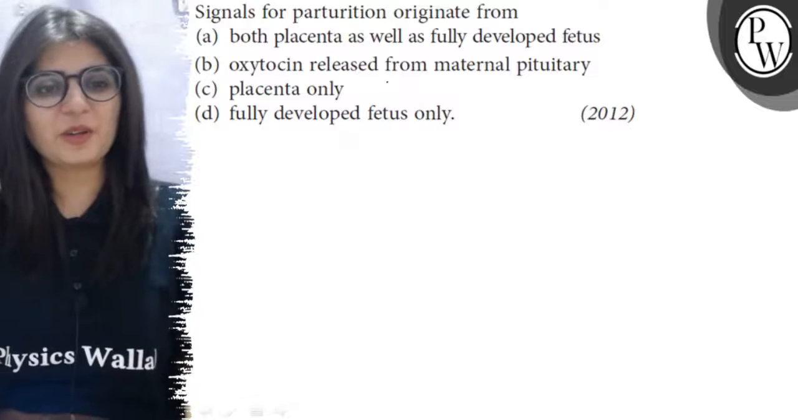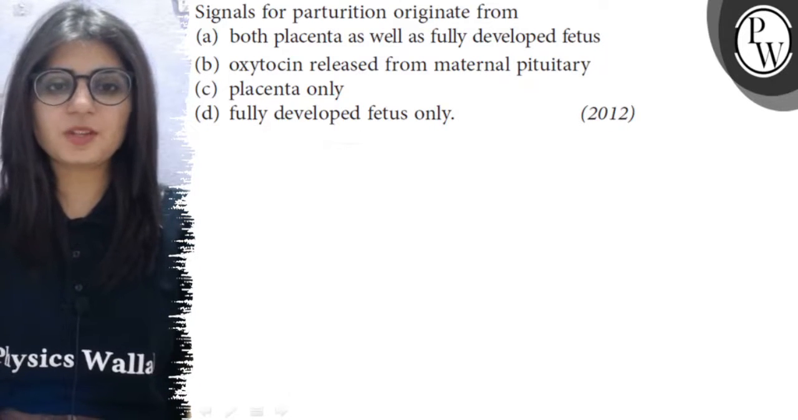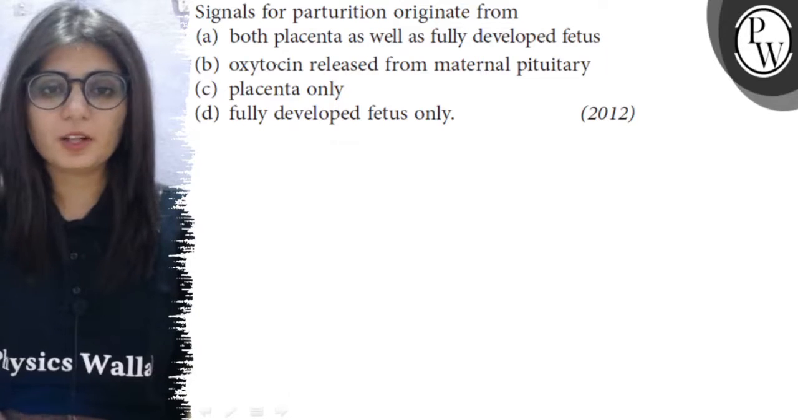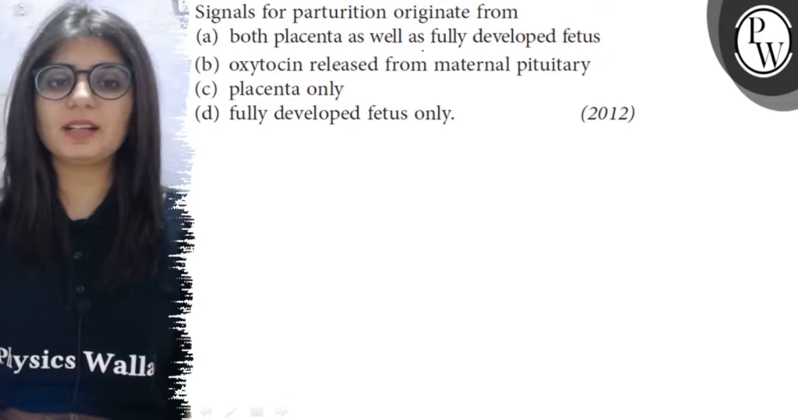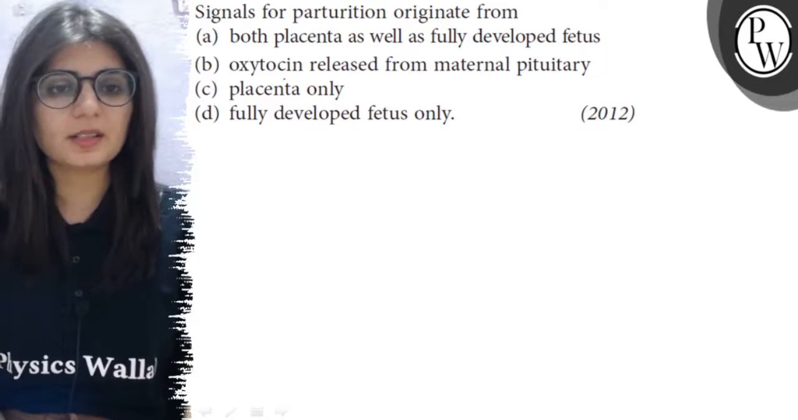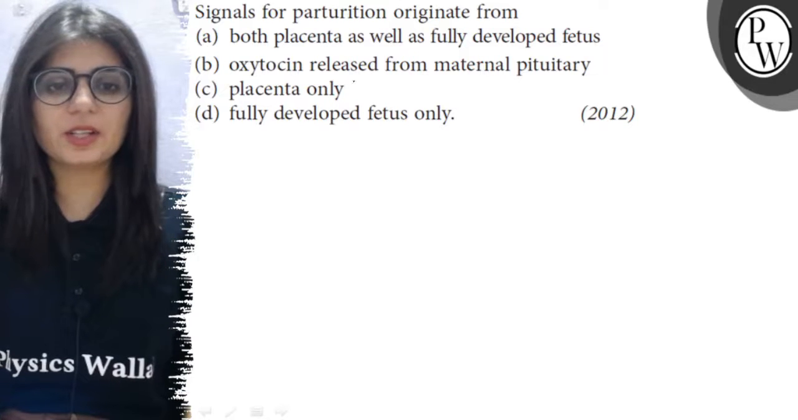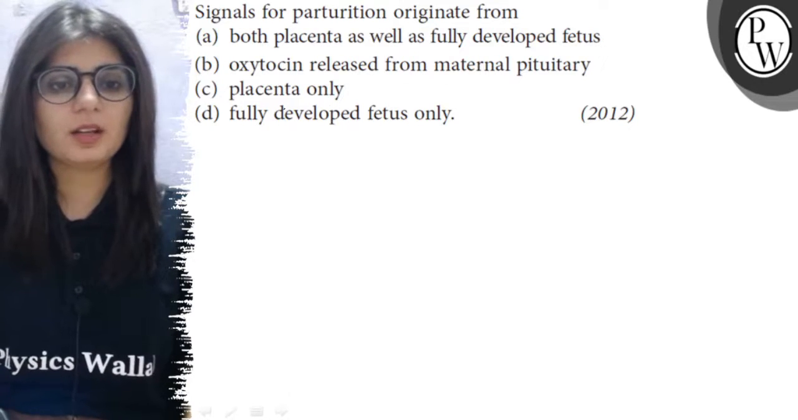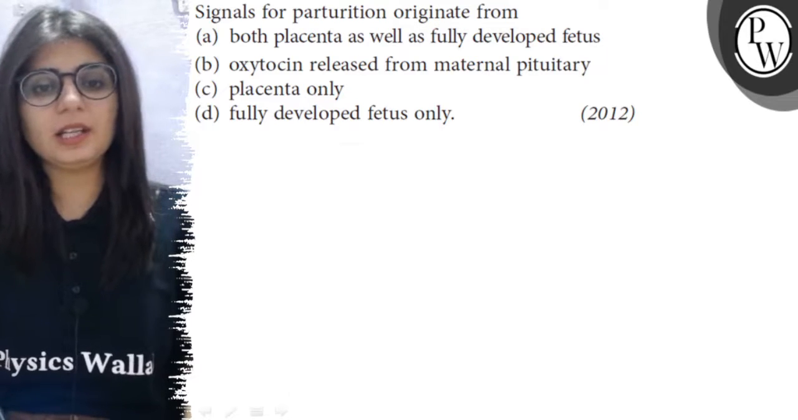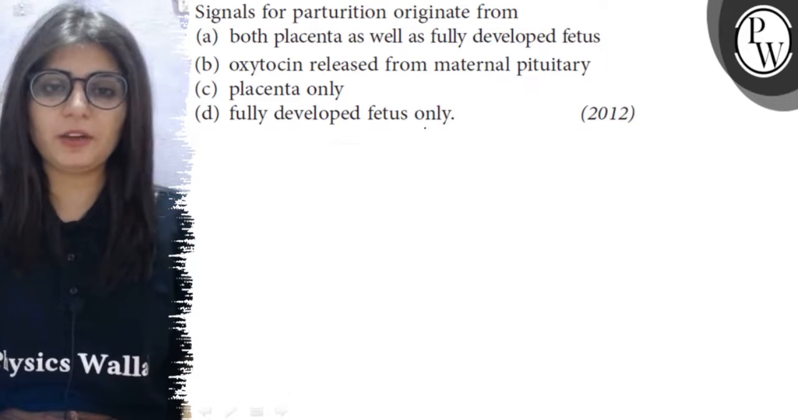Hello bachcho, the question is: signals for parturition originate from? The options are: A, both placenta as well as fully developed fetus. Option B is oxytocin released from maternal pituitary. Option C is placenta only, and option D is fully developed fetus only.